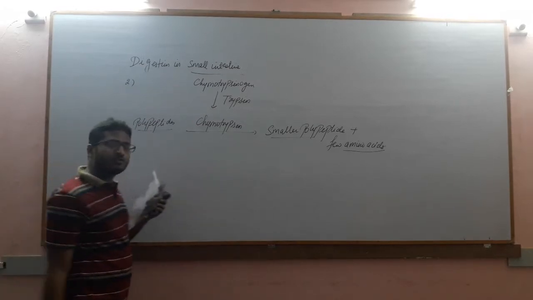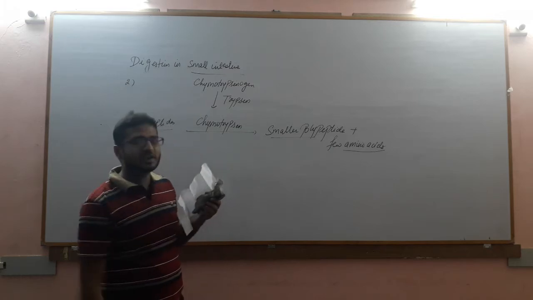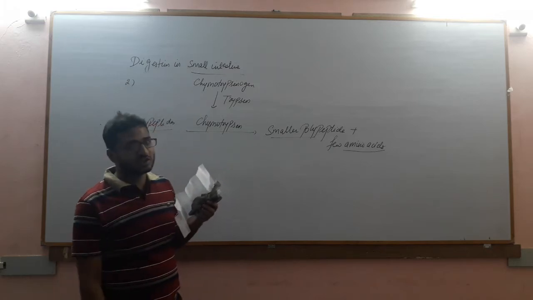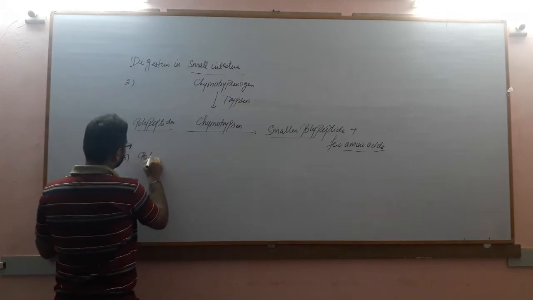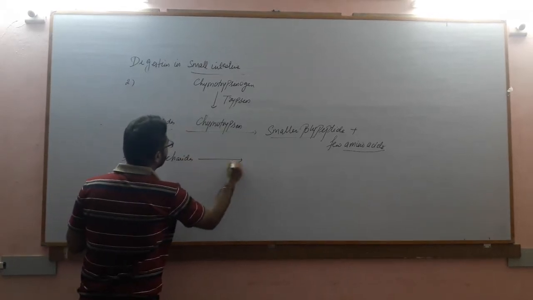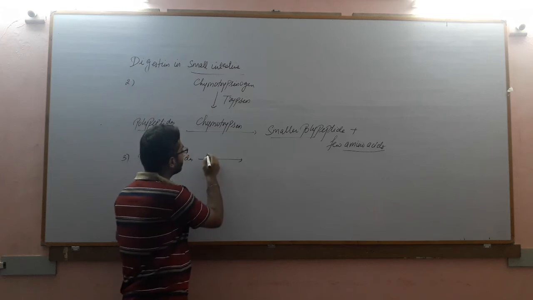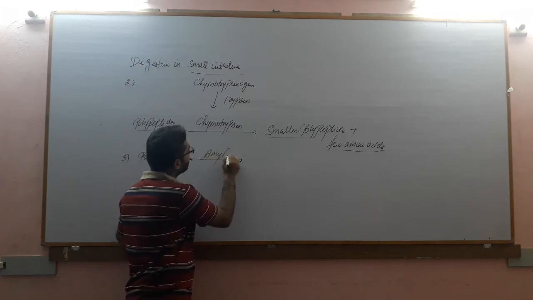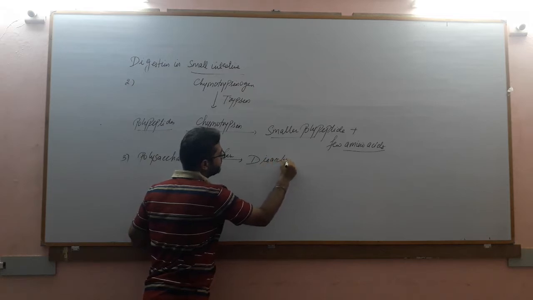Now, digestion of carbohydrates, that is polysaccharides, can also take place in the small intestine, as well as fat digestion can also be initiated. So, polysaccharides, this reaction we have already discussed in digestion in the mouth part of the alimentary canal, in the presence of amylase is converted into disaccharide.